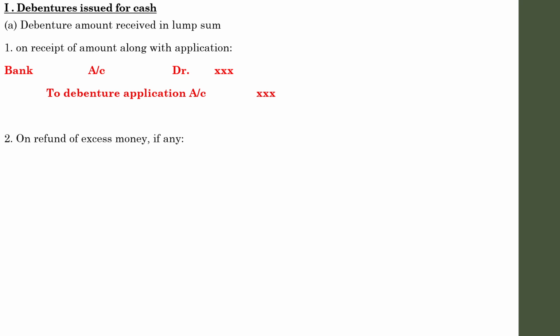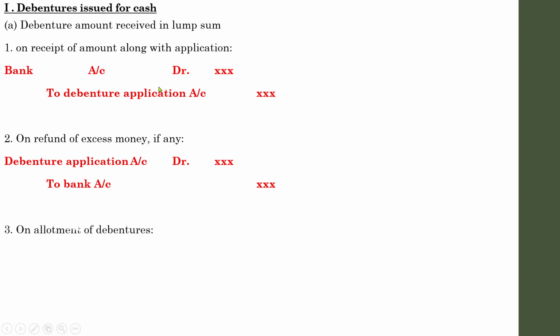There is no such issue regarding pro rata allotment or anything in case of debentures. If there is any excess collection, it may be refunded. Whenever there is a refund, the simple entry is to write down this entry in the opposite direction, that is debenture application account debit to bank. And finally, once the amount is collected, next you need to pass the due entry. There are two entries at the time of collection, this one and another entry, the due entry on allotment of debentures: debenture application account debit to debentures.